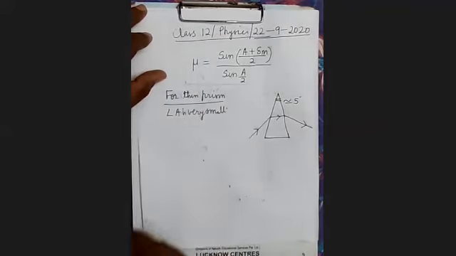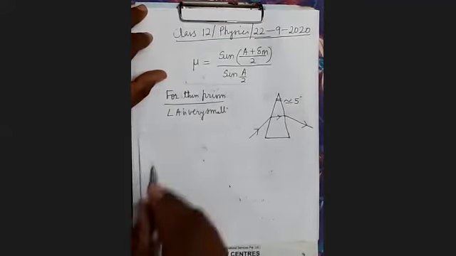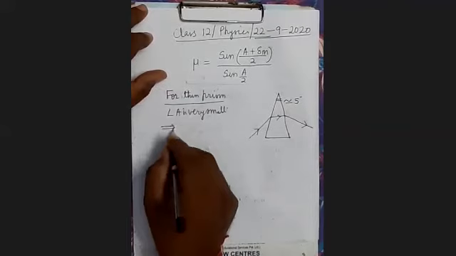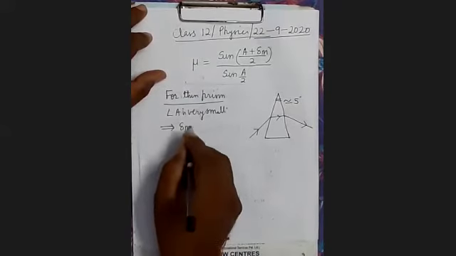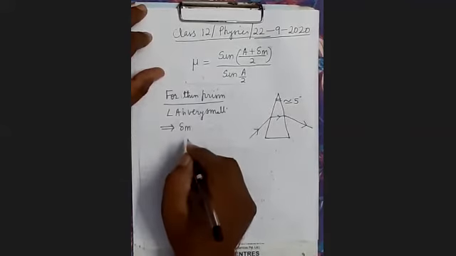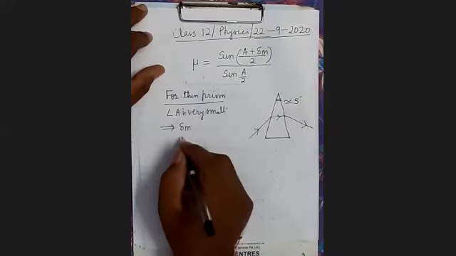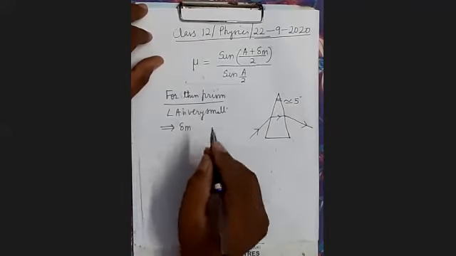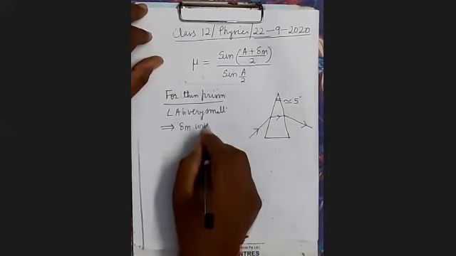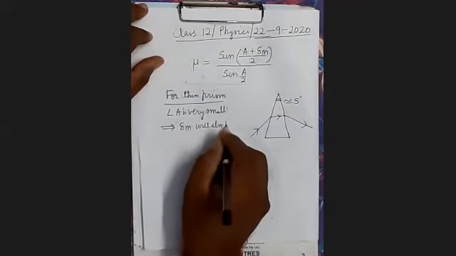And when angle A is very small, then what will happen? Delta M will also be small. Delta M, the angle of deviation, this is the minimum angle of deviation, that will also be very small.